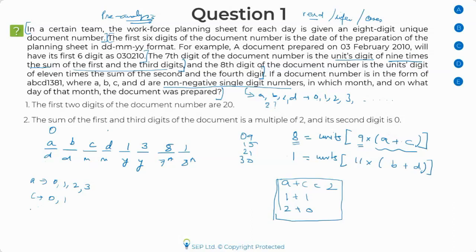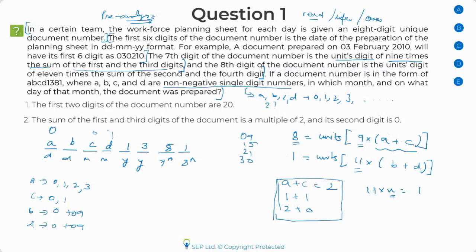Now, as far as B and D are concerned, B could be anything, right? 0 to 9. So I could have a date like 01, 02, 03 till 09, and it can keep on going. Same goes for D also. D can take a value from 0 to 9. So I'll write this. Now, tell me, 11 times something is giving me 1. What would be the unit digit of X?